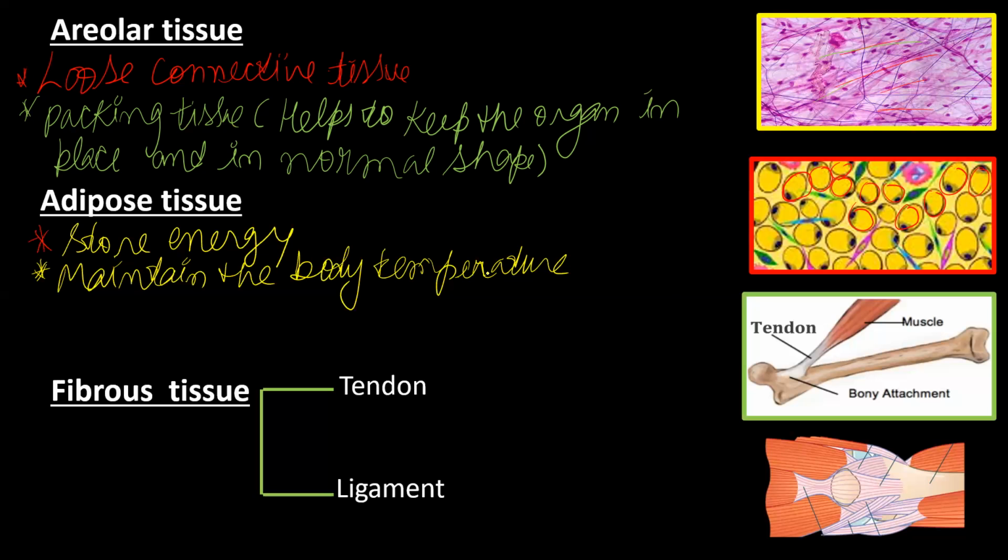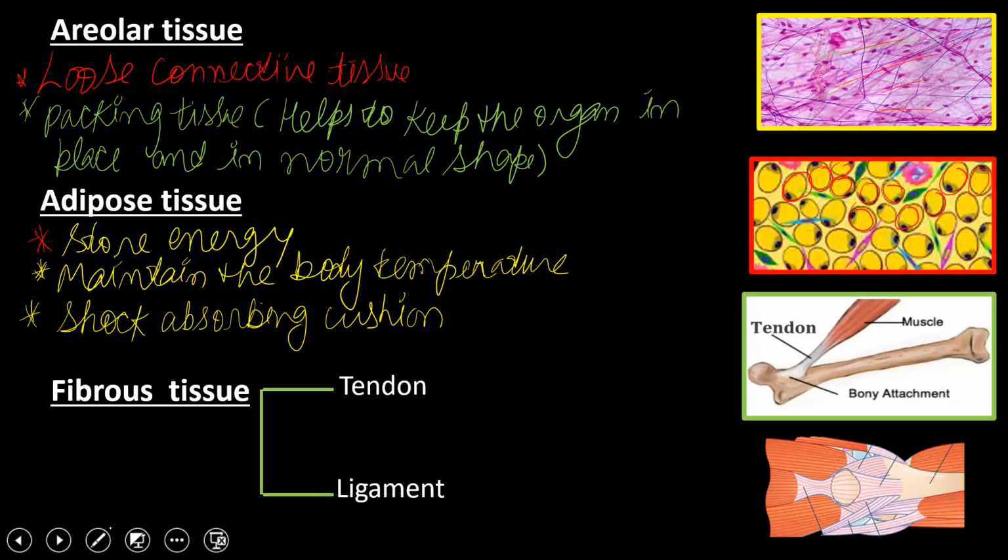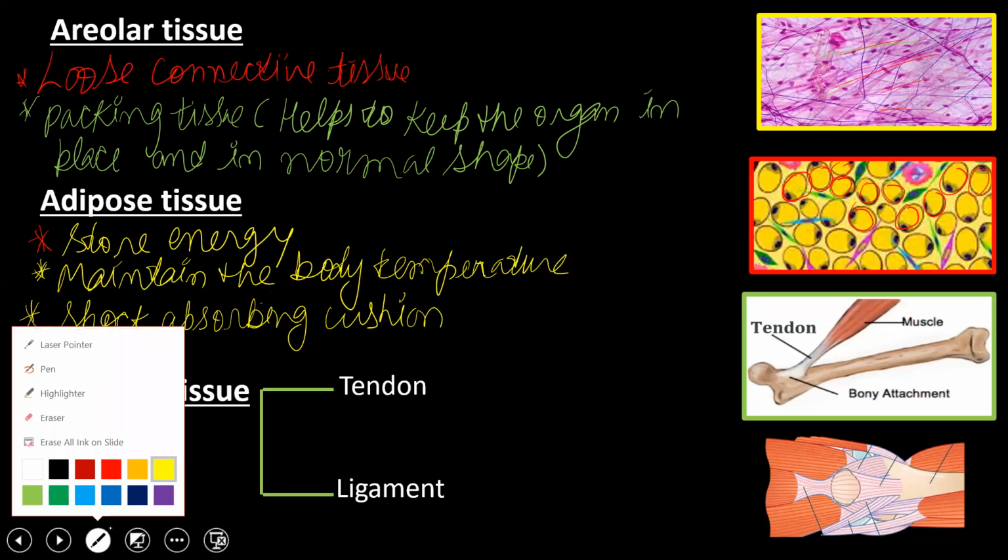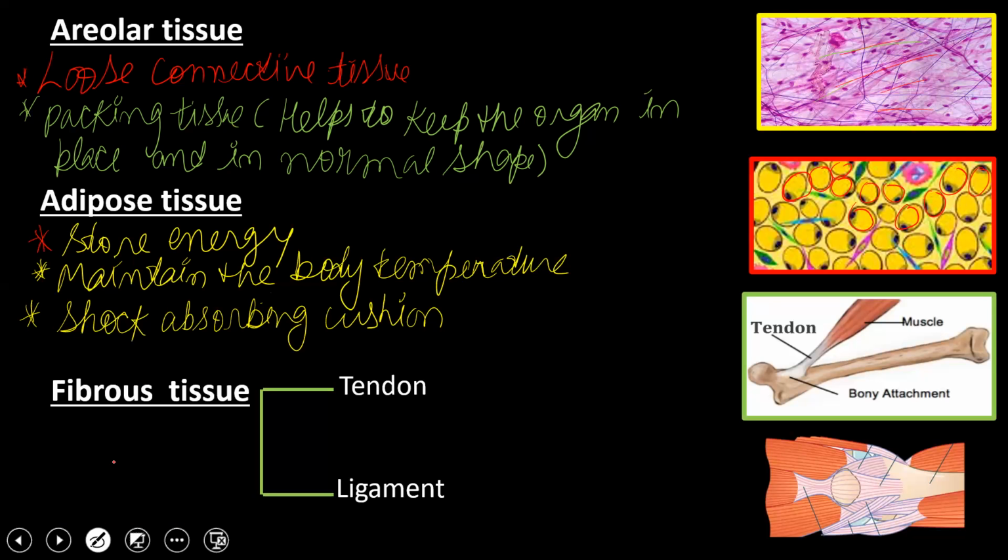These adipose tissues are also a shock absorbing cushion. They surround all the organs of our body and give protection to them. Clear?